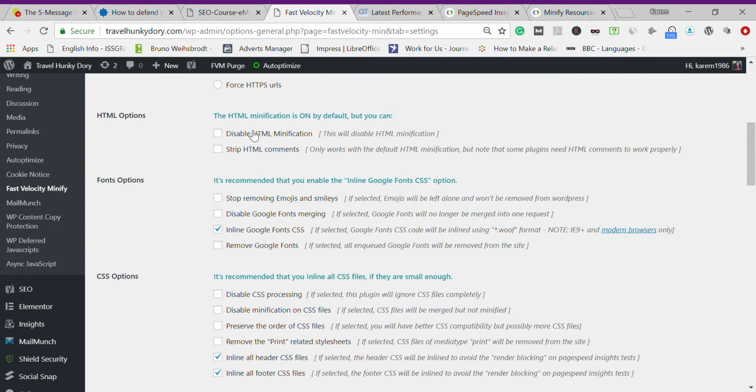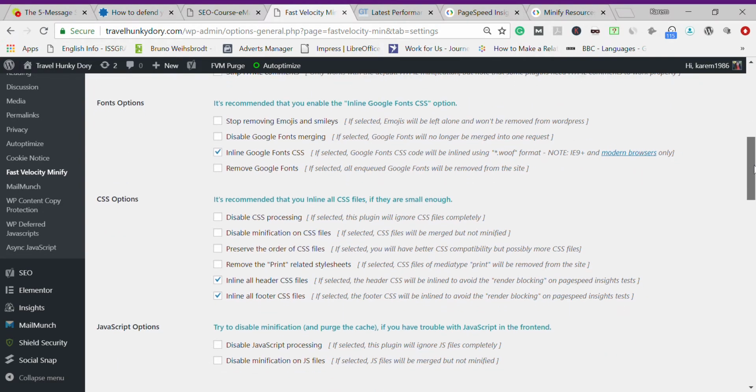Here, the HTML minification is on by default, but you can disable it. Don't do that, because if you check either of those, you will disable the minification. So if you check, you are telling the plugin not to minify HTML. So I didn't check it because of that reason.